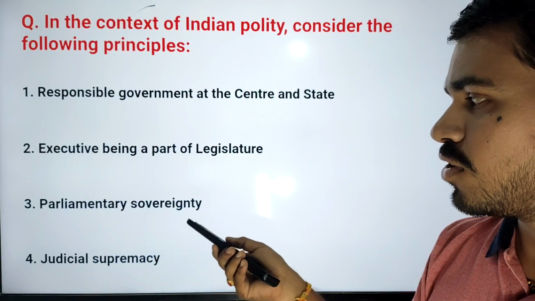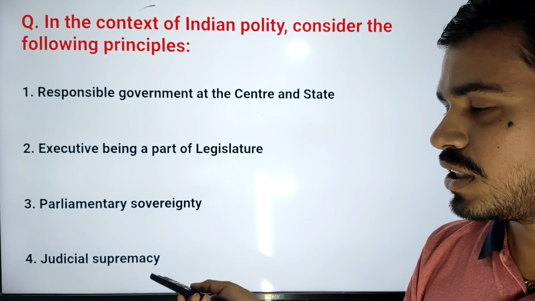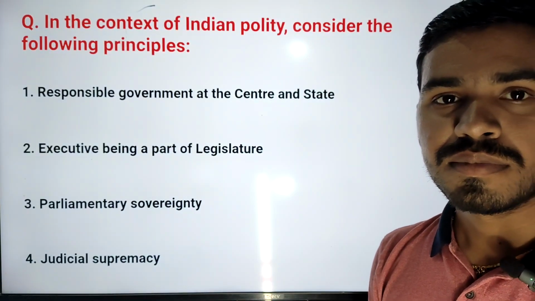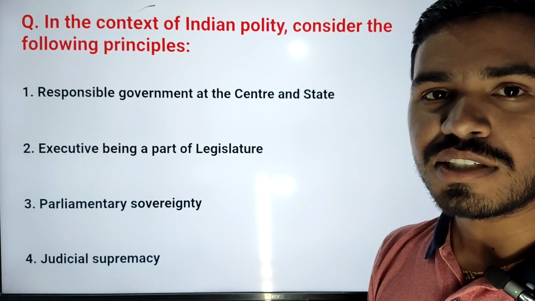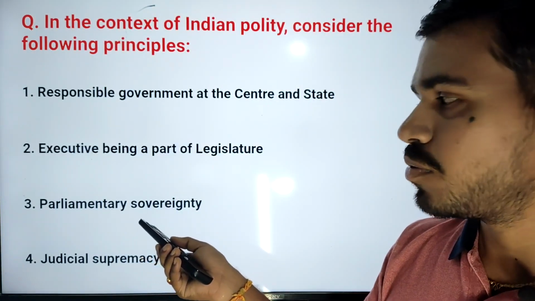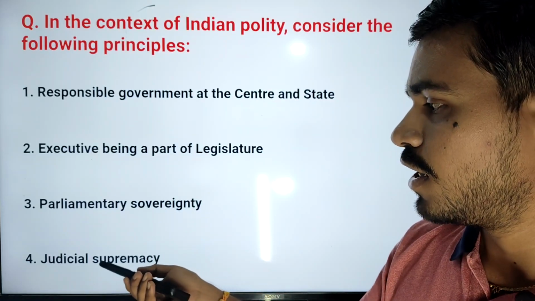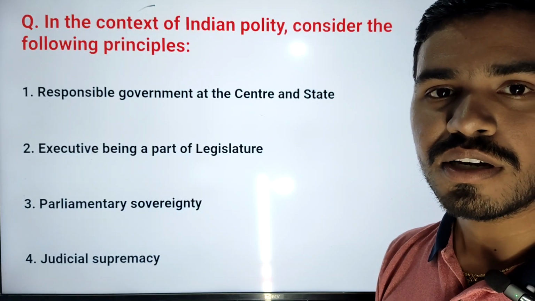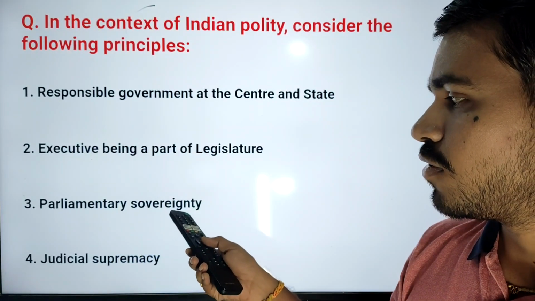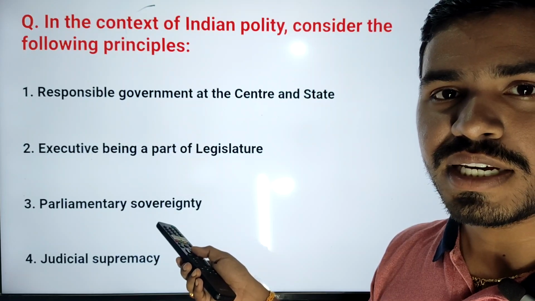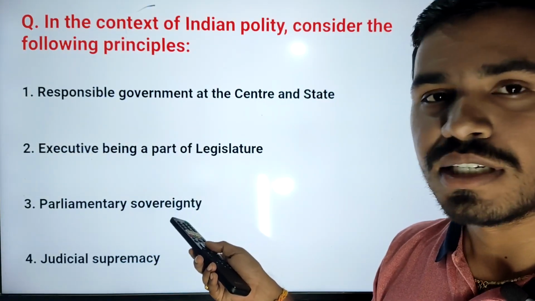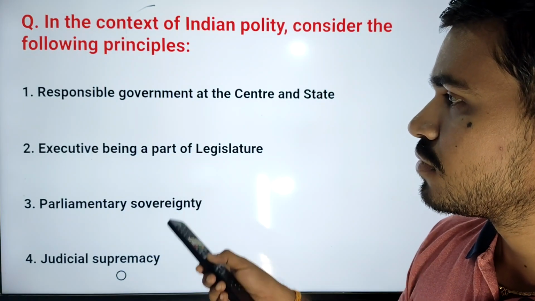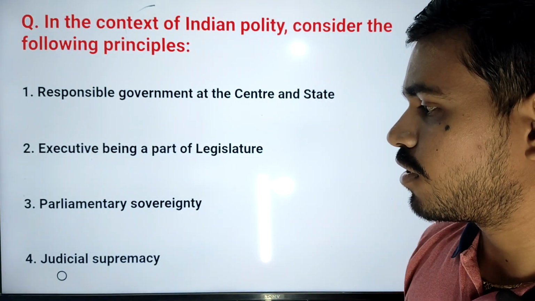And the third one, parliamentary sovereignty, and the fourth one, judicial supremacy. Both third and fourth are wrong because in our country, the Constitution is supreme. So Parliament is not supreme, not sovereign either, and judicial supremacy is also not there. Parliamentary sovereignty is in the UK. Judicial supremacy is not there in India. So 1 and 2 are correct, 3 and 4 are wrong.